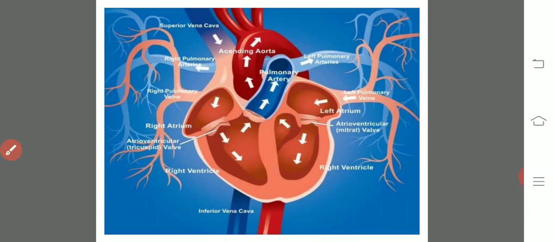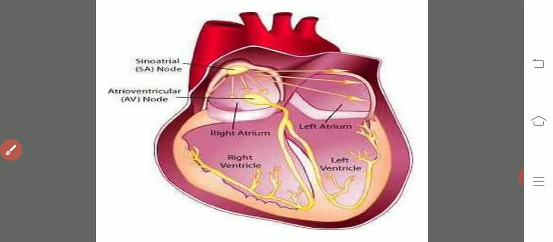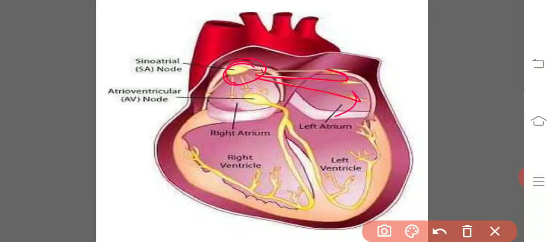Now here again we have to see, as and when the electrical impulse initiated and extended from the sinoauricular node to all the walls of the auricles, during this time the AV node which is located near to the auriculoventricular septum also receives the electrical impulse.